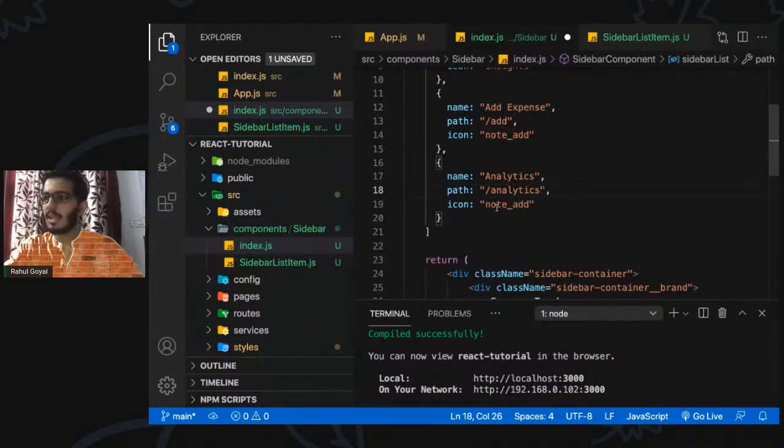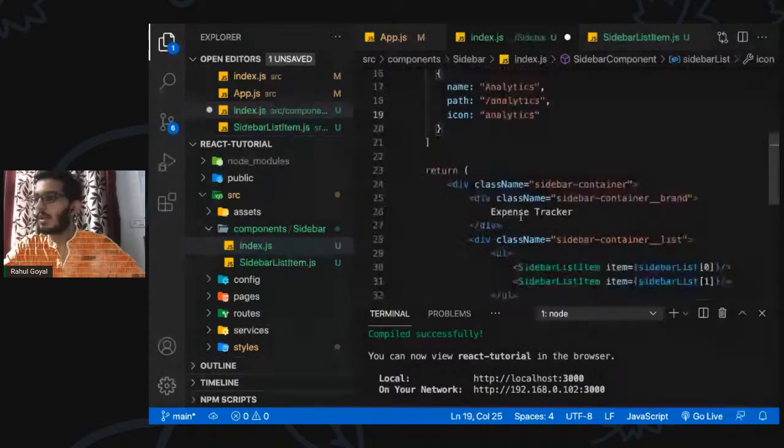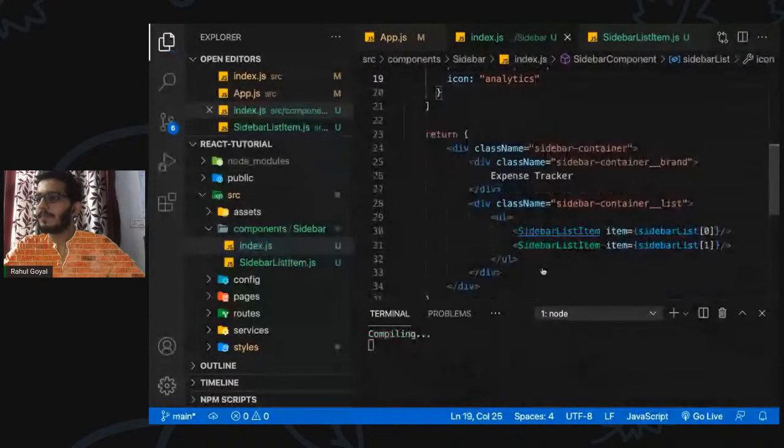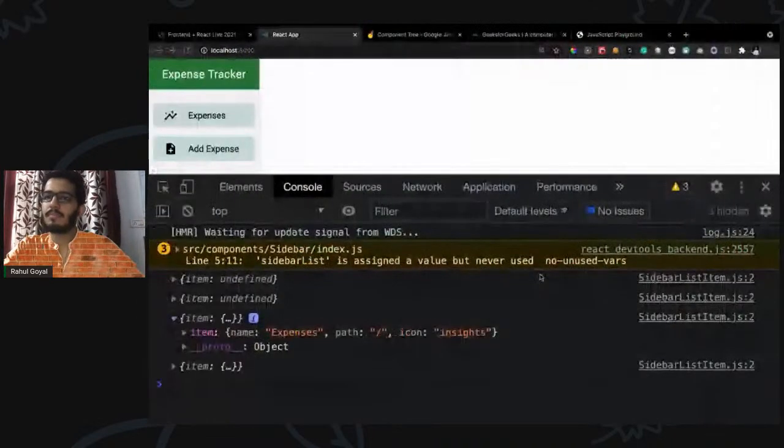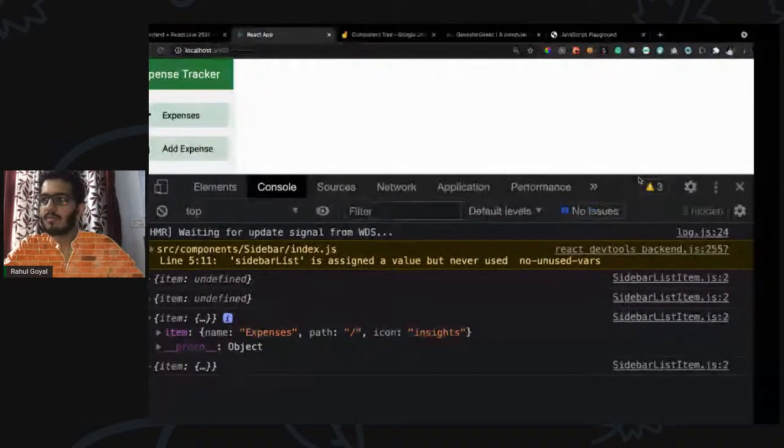Just we're taking it for demonstration purposes. And the icon is maybe analytics itself. We have this icon in the Material Icon CDN. Okay, so if we save it, you see the output is the same as before. A list item is not added because we have only two list items.